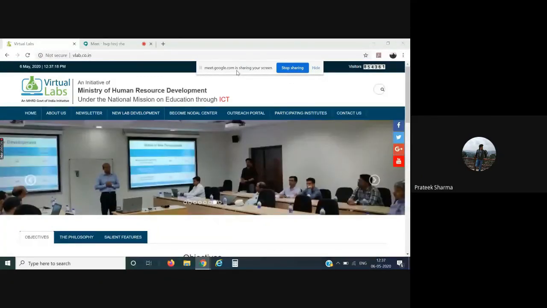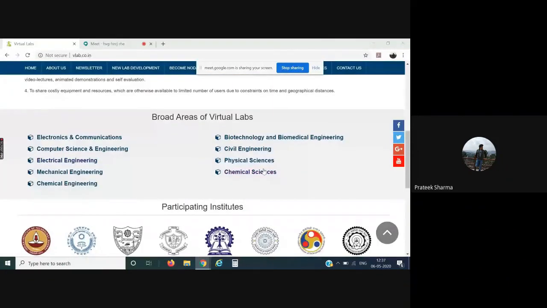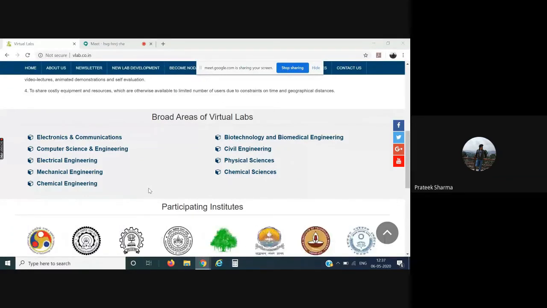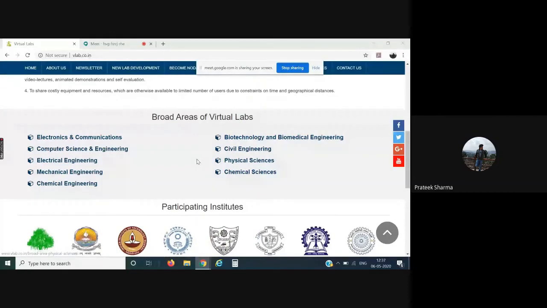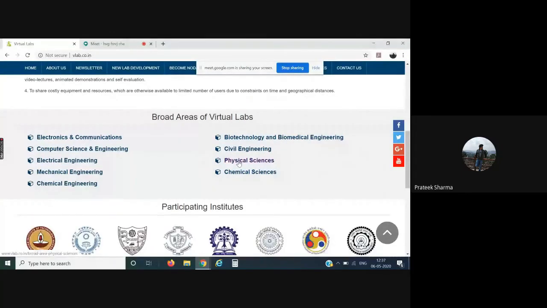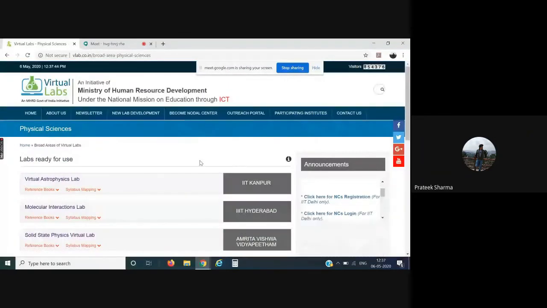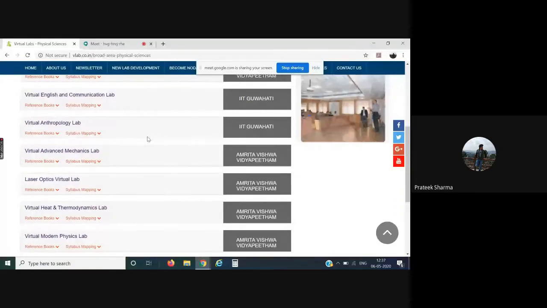Over here you have the home option, about us, our newsletters, becoming a nodal center, the outreach portals. Scrolling down further, these are the broad areas in which most labs have been developed. If you want to access any of these labs, simply select the discipline. For example, let us go for physical science. After you select the particular discipline, you will have the list of labs. Select any particular lab you want to perform.